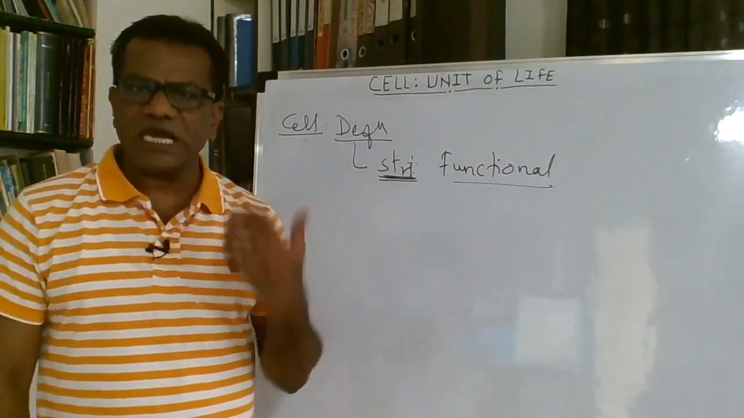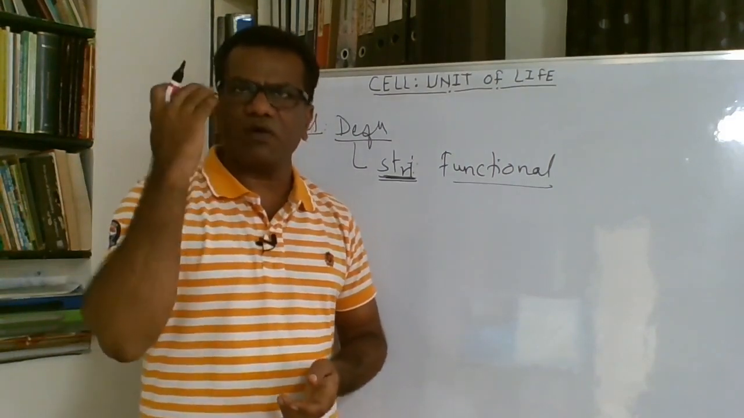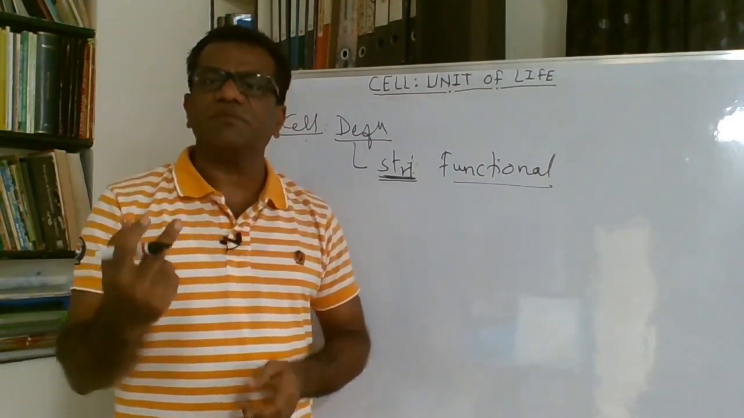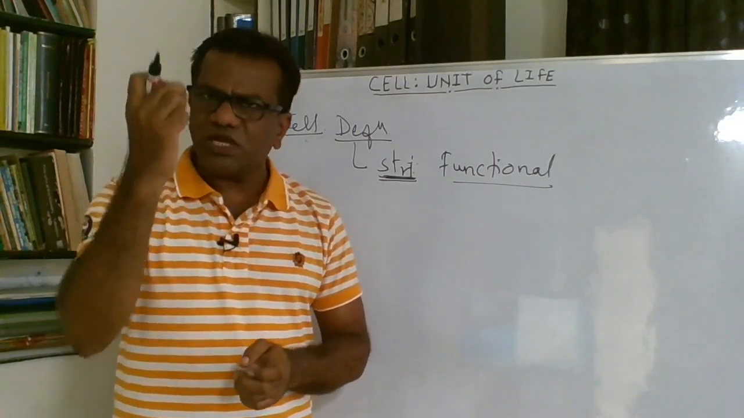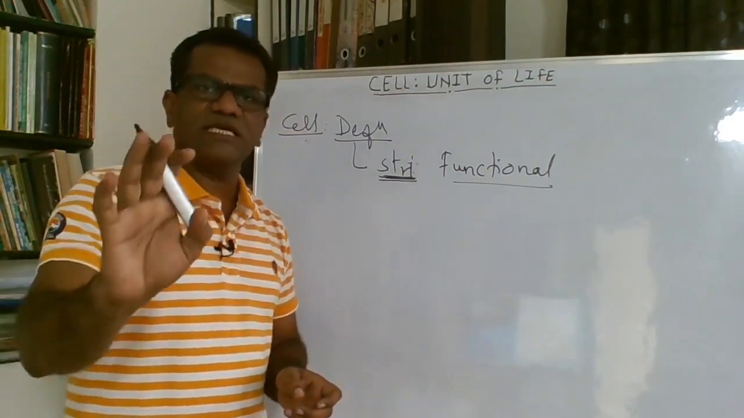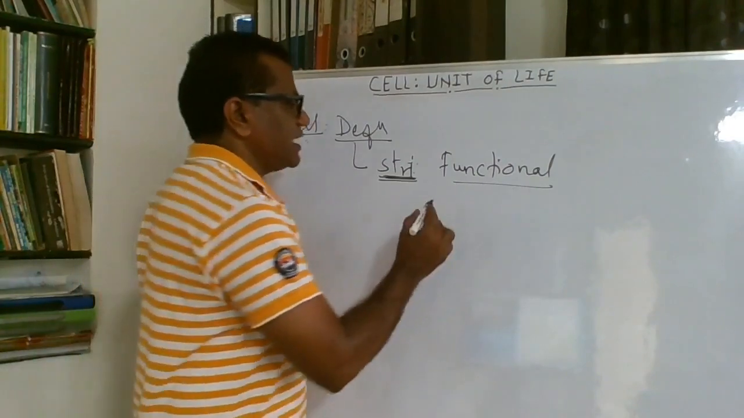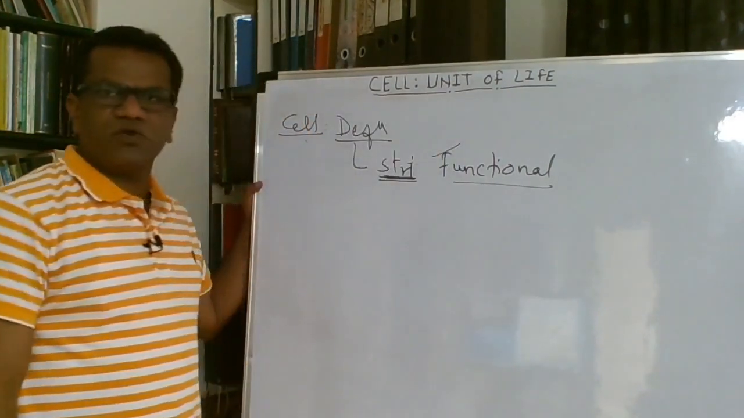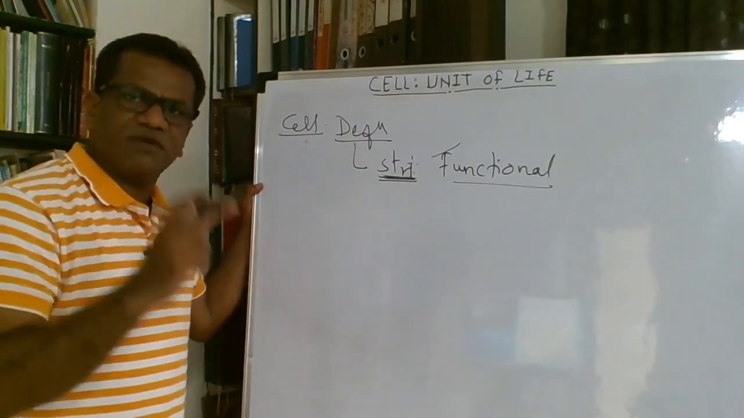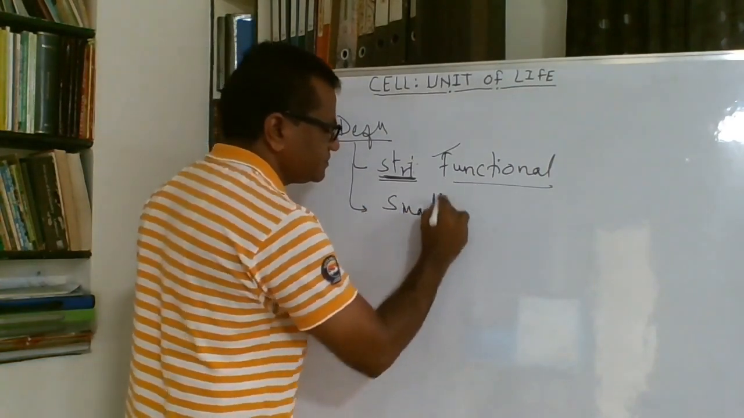Whatever function we carry out is basically carried out by the cell. For example, vision. If I see something in front of me, vision is done by my eyes, but my eyes are made up of cells. Each and every part of my eyes is made up of cells. So whatever I am seeing is done basically by my cells. So the cell is the functional unit of life. The cell is the structural unit of life, the cell is the functional unit of life, and the cell is the smallest living entity.